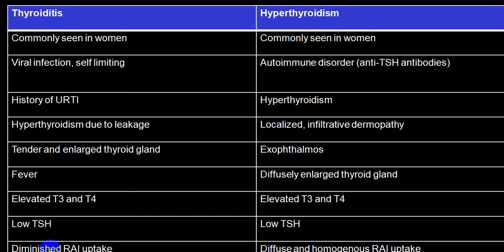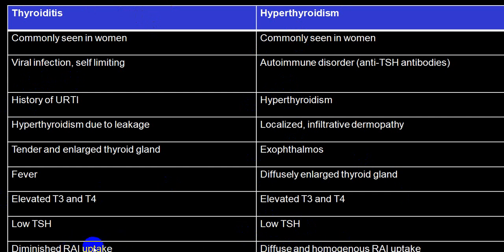In thyroiditis, there is diminished radioactive uptake because of destruction and inflammation of the thyroid gland, while here there is an increased, diffuse, homogeneous radioactive uptake. So this is a small difference between thyroiditis and hyperthyroidism. The best way to differentiate is by radioactive uptake.